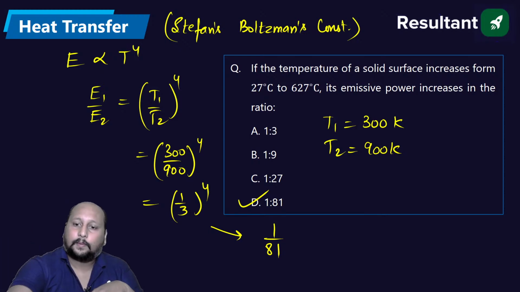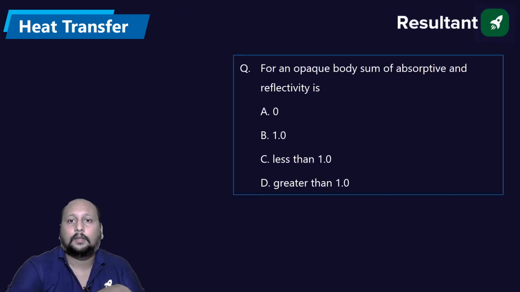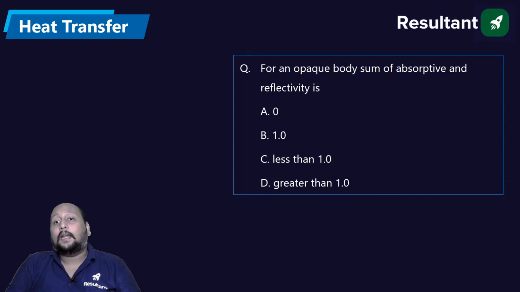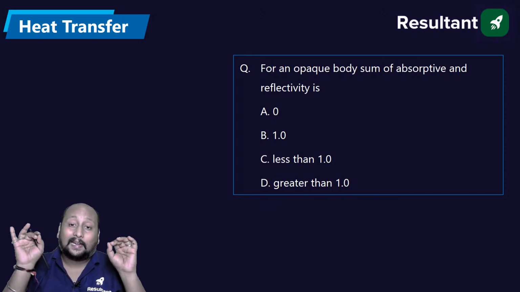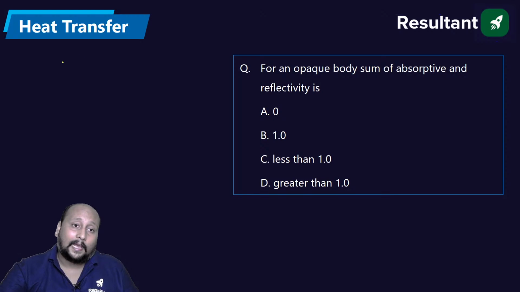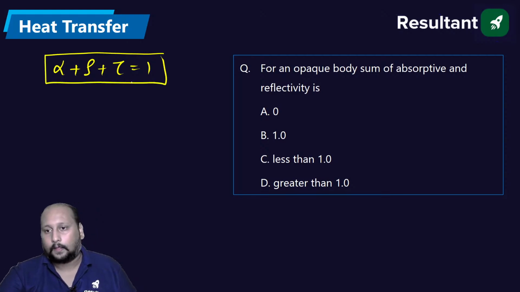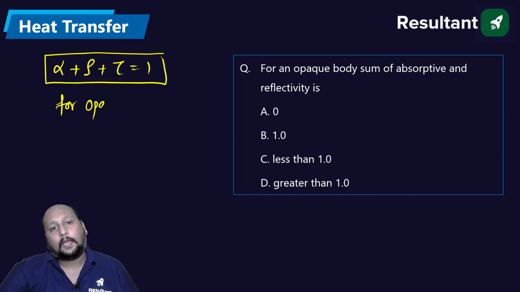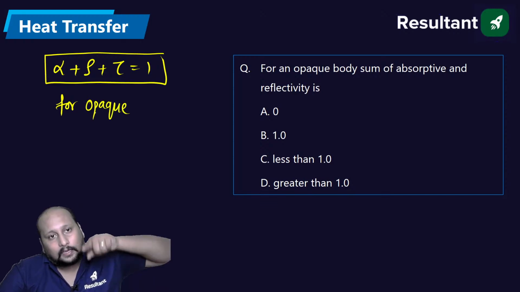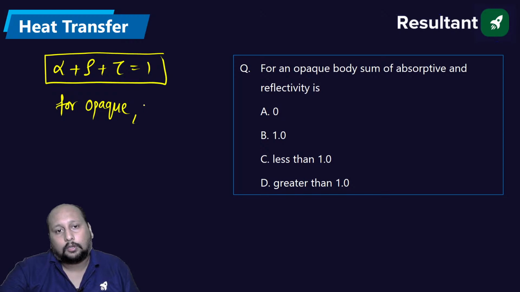Let's proceed to the next problem. Next question on the screen: for an opaque body, sum of absorptivity and reflectivity. We know that absorptivity plus reflectivity plus transmissivity is always equal to 1. This is for any substance. For an opaque body, transmissivity is equal to 0, so your tau value will be equal to 0. That means alpha plus rho will be equal to 1.